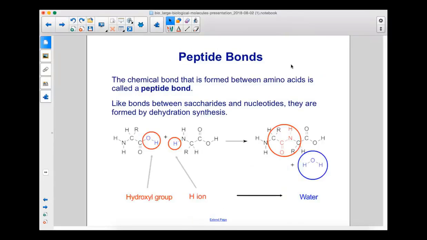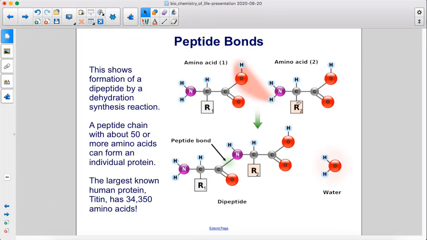The chemical bond that is formed between amino acids is called a peptide bond. Like bonds between saccharides and nucleotides, they are formed by dehydration synthesis. This shows formation of a dipeptide by a dehydration synthesis reaction. A peptide chain with about 50 or more amino acids can form an individual protein. The largest known human protein, Titin, has 34,350 amino acids.